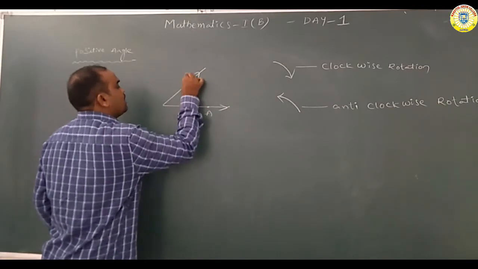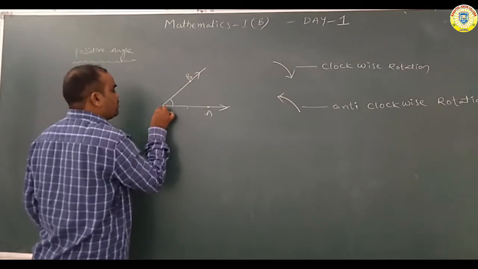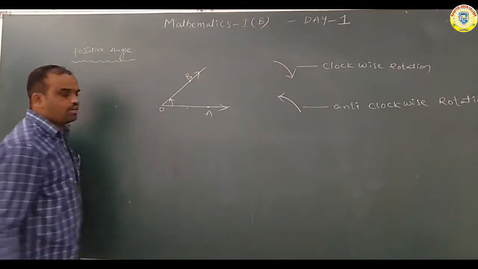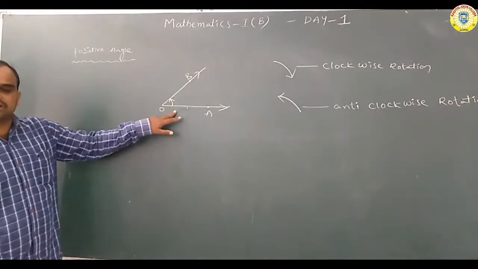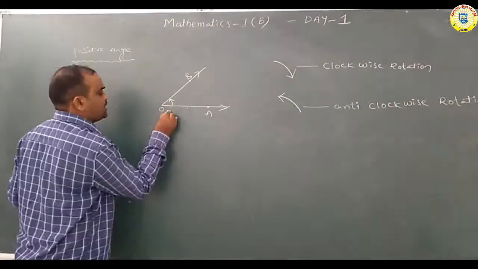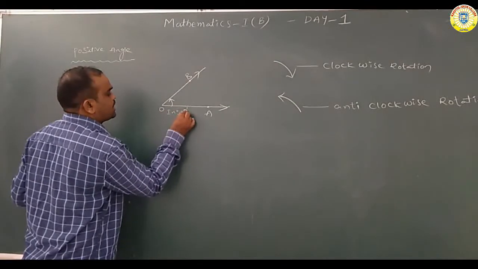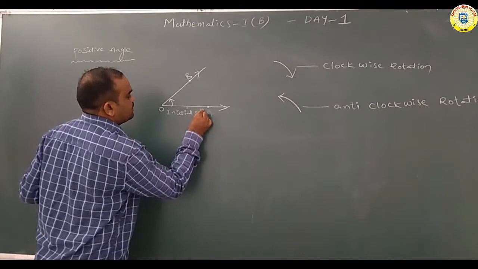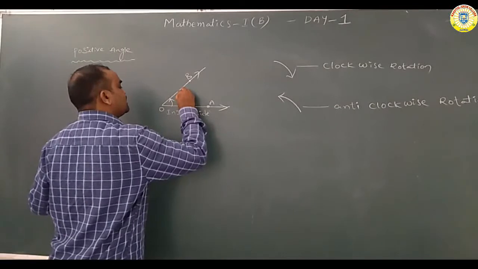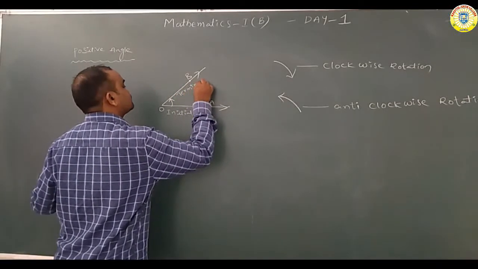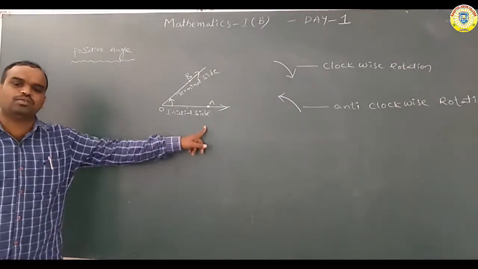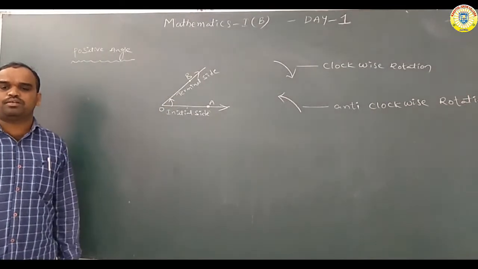There are two rays. What is the common point? O is the common point. Here we denote the rotation symbol like this. Which rotation is this, clockwise or anti-clockwise? Anti-clockwise. OA is the initial side, and OB is the terminal side. In Telugu they say తొలి భుజము and మలి భుజం.